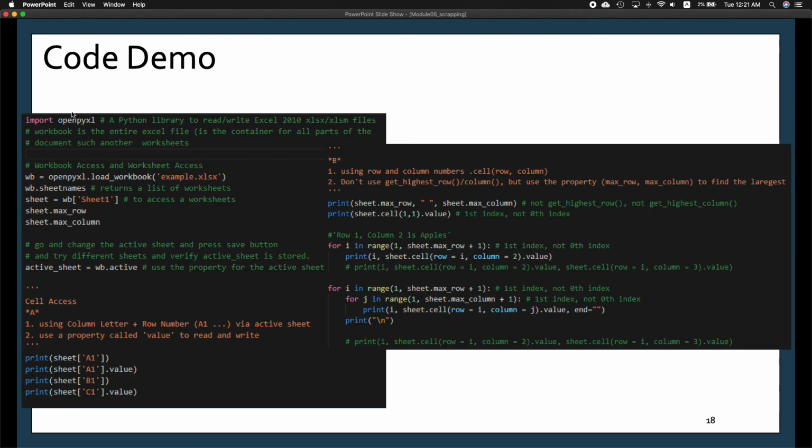And here's a demo importing the library. You open up the example.xls and assign the whole workbook to wb. With the .sheetnames attribute, it will return the list of worksheets, and you can access a sheet using the square brackets and the sheet name, checking the max row, the max column, and so on and so forth. So this is pretty straightforward with knowing for loops and iterating over the values in an object. So go ahead and try this out.